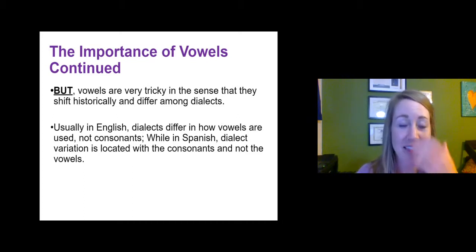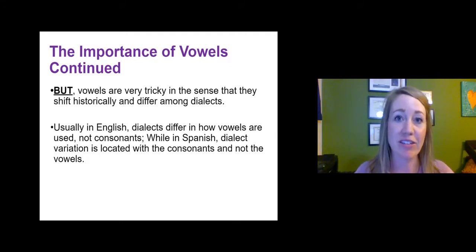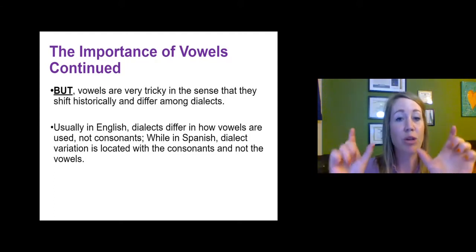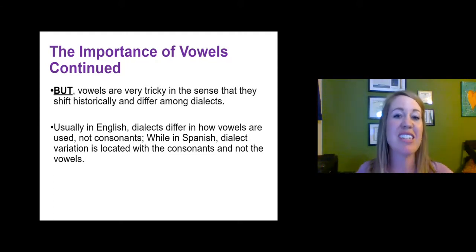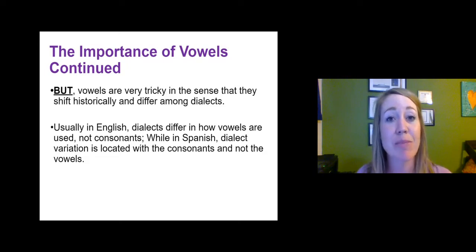So let me clarify that in English dialects, the vowel sounds are a lot of where we'll find the distinctive pronunciation differences between dialects. But that's not the case for every language, because with Spanish, usually when there's a dialect difference and we're looking at two different Spanish dialects, the difference isn't in the vowel sounds. The vowels in Spanish actually remain pretty consistent amongst the Spanish dialects. It's the consonant sounds where they find the biggest differences across dialects.